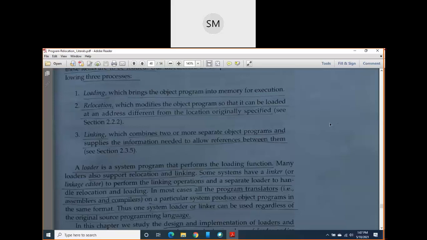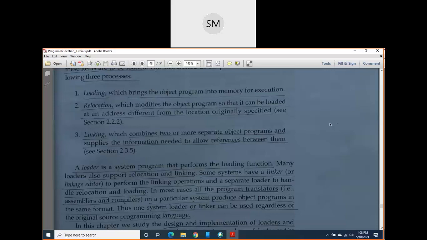It means that in your program you might have written that your program may start at address 0, but if address 0 is already taken by some other program, then your program will be loaded into the memory wherever the space is available. That is relocation. Some modification we will do, and modification records we will write in our object program so that we can tell the loader that this program is a relocatable program.